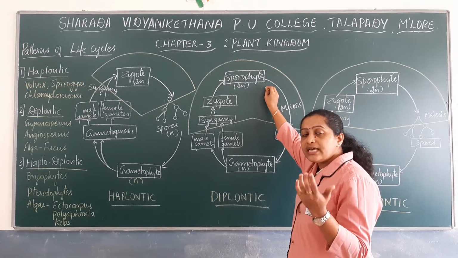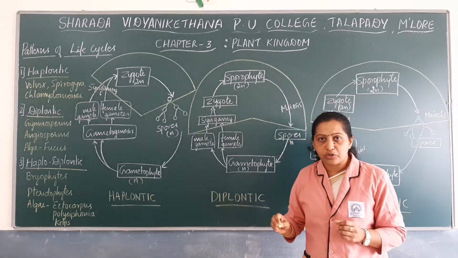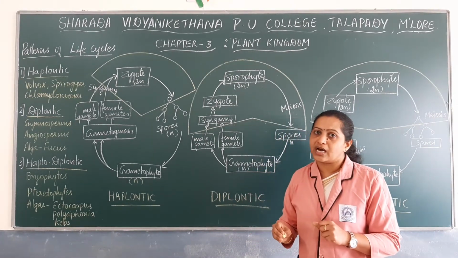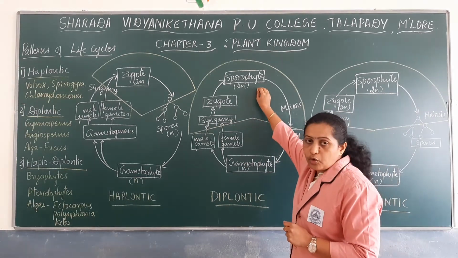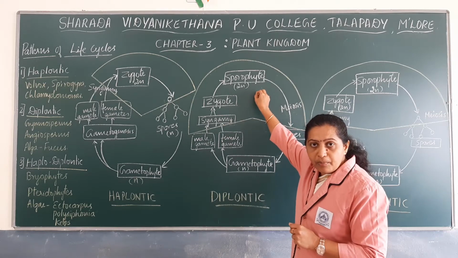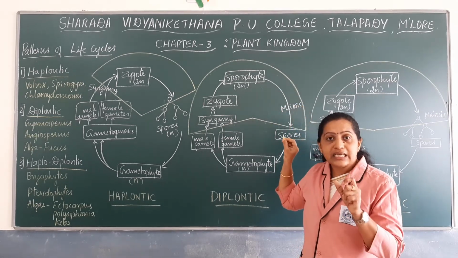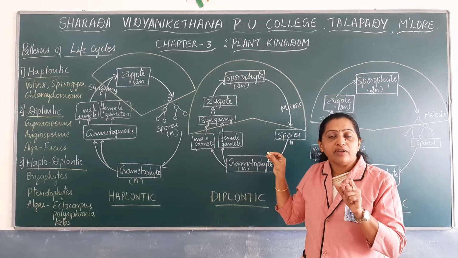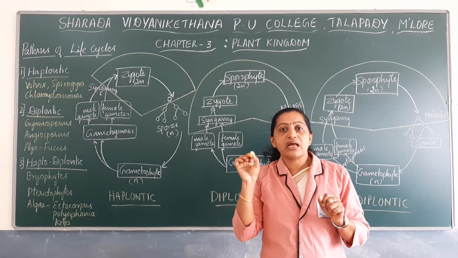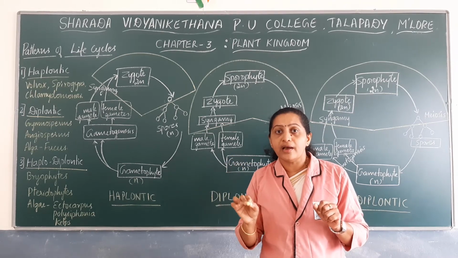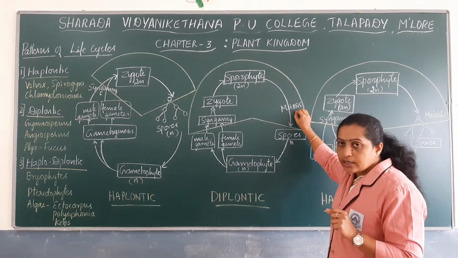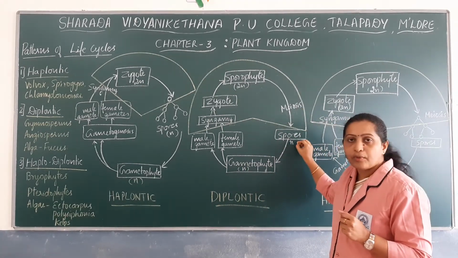The microsporophylls have microsporangia which produce microspores. Megasporophylls have megasporangia which produce megaspores. So from a sporophyte, spores are formed. The sporophyte is a diploid plant body. There are certain cells in the sporophyte, as we have discussed in gymnosperms and angiosperms: megaspore mother cells and microspore mother cells, which are diploid. These undergo meiotic division or reduction division to form haploid spores.